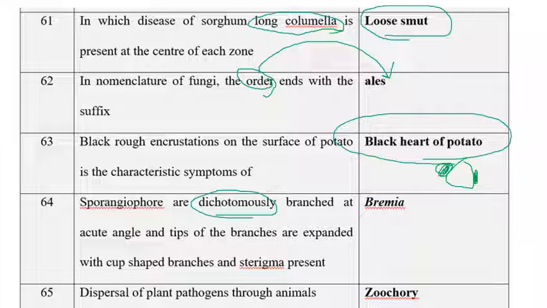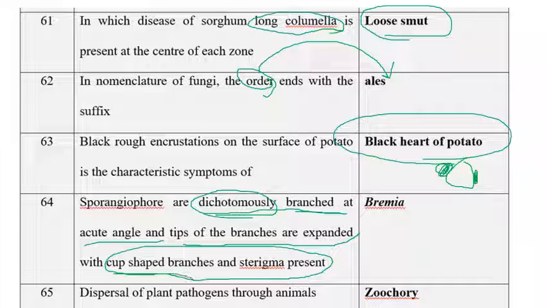So the sporangiophore is dichotomously branched at acute angles, and the tips are expanded with cup-shaped branches, and sterigmata present. Note this point: cup-shaped branches and sterigmata present. The cup-shaped branches we can only see in Bremia. Mostly Peronospora and Bremia characters resemble each other, but the main differentiation is that in Bremia cup-shaped branches with sterigmata can be observed, whereas they are absent in Peronospora.